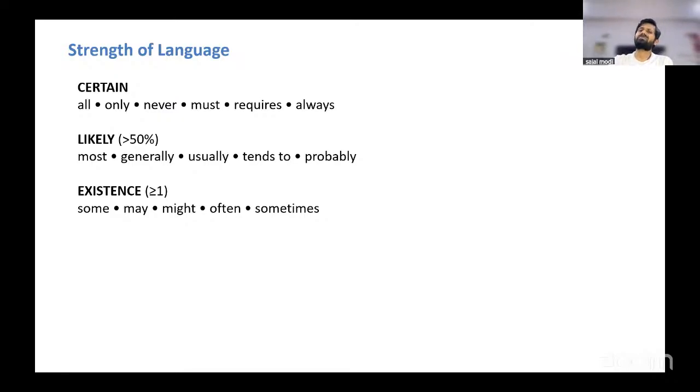Existence: some means greater than or equal to 1. This is minimum 1. Some, may, it may happen 50-50, might, often. Often is also very close to sometimes. Often is not usually. So remember these words: often is sometimes. Usually means the chances are greater than 50%.